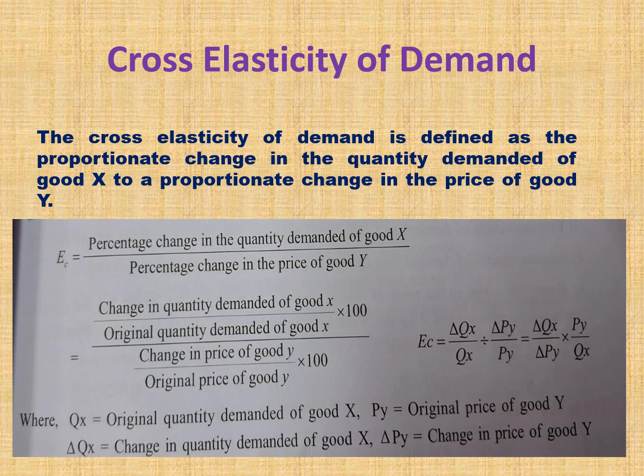So initial price means the previous price of commodity Y. This is equal to delta Qx divided by delta Py into Py by Qx, and this is the final formula: delta Qx divided by delta Py into Py by Qx. Then you will get a value. So this is called cross elasticity of demand.